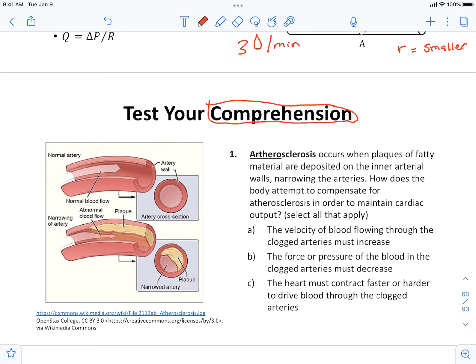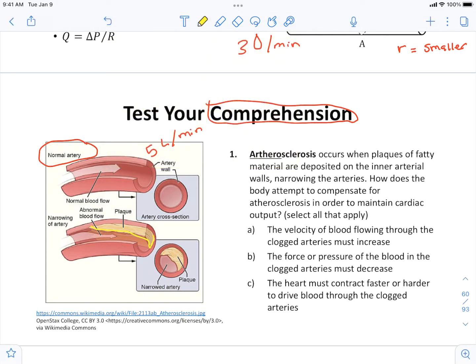What I'm asking in this question is for you to do a little bit of thinking. Assume here's my normal healthy artery, and my cardiac output is 5 liters of blood per minute. Let's imagine this is a major artery, maybe even the aorta. To make this thought exercise simple, I'm moving 5 liters of blood per minute out of my heart into my aorta in a normal healthy individual, but now that individual has a buildup of plaque.